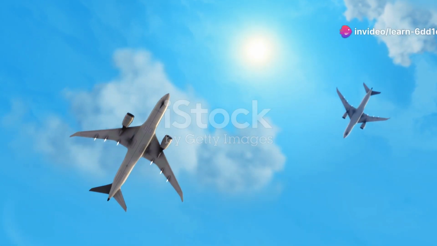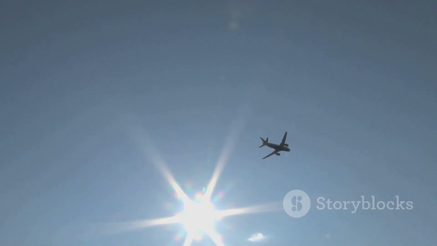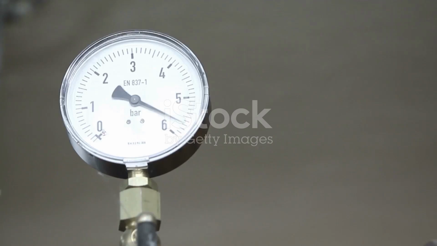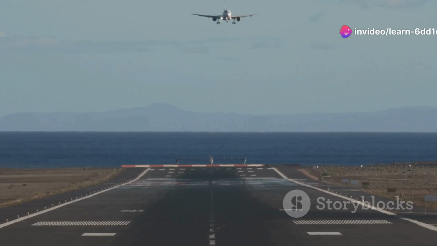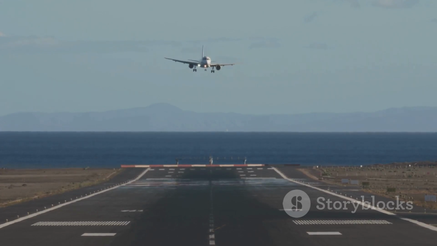Section 4. Taking Flight: How Airplanes Master the Skies. The marvel of modern aviation is a testament to human ingenuity and understanding of the natural world. Air pressure is fundamental to the physics of flight. It plays a crucial role in how airplanes achieve and maintain altitude. Airplanes utilize the principles of pressure difference to achieve lift and soar through the air. This principle is what allows these massive machines to defy gravity.